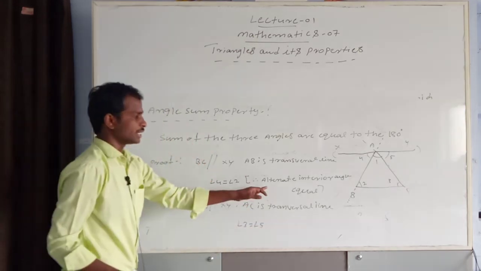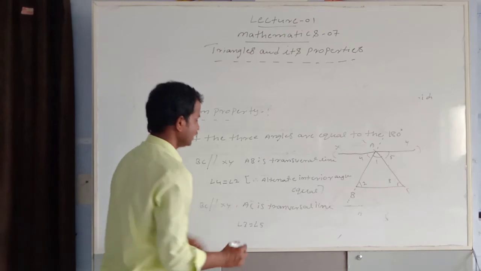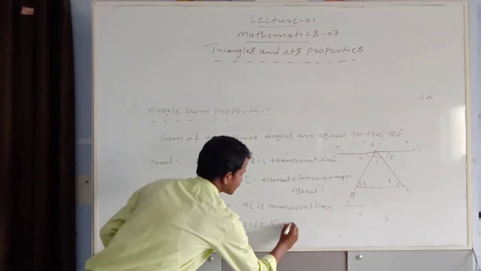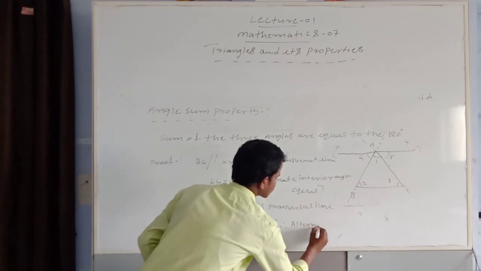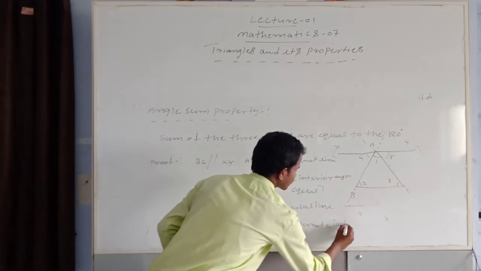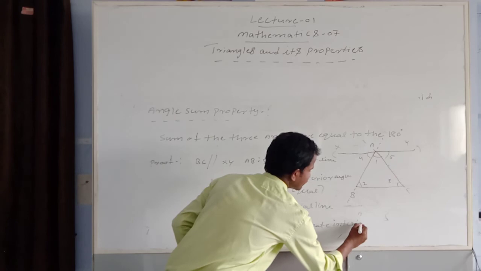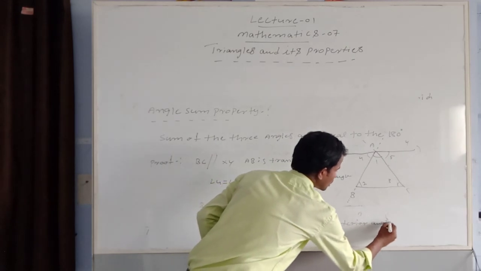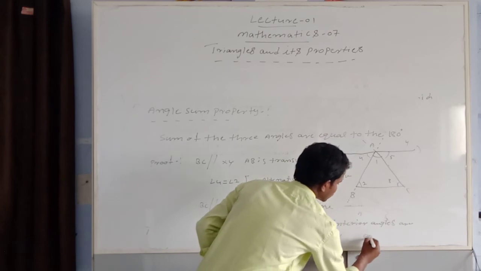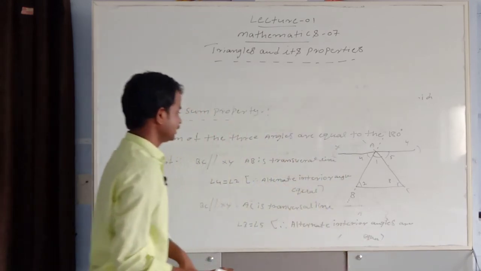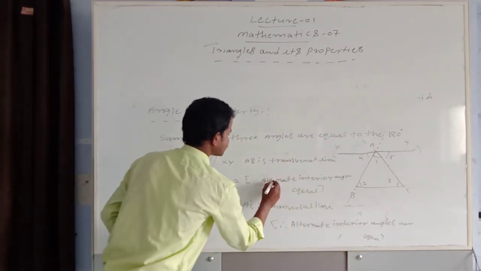Here also, alternate interior angles are equal.